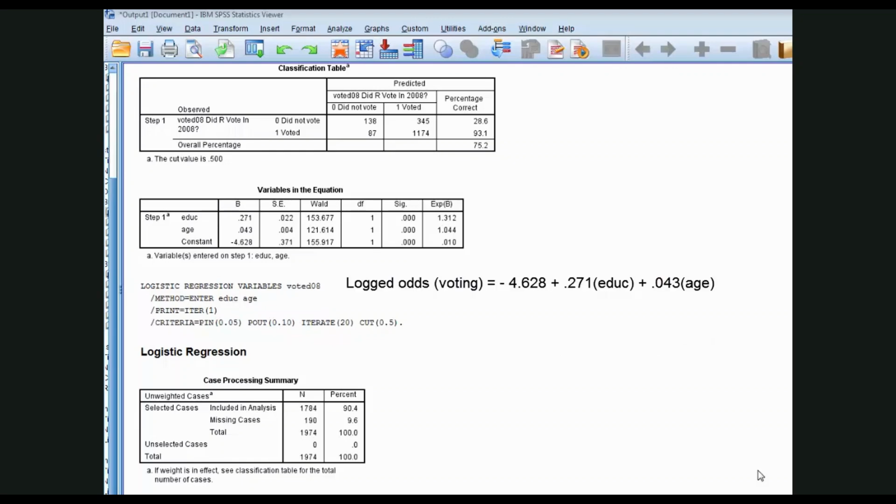Here is the logistic regression model that SPSS estimated for the voted 08, EDUC, age relationships. Now, the following equation would permit us to estimate the logged odds of voting at any value of education holding age constant at its mean. Notice the only change here is that instead of age as a variable, age has been set as a parameter at 46.1.